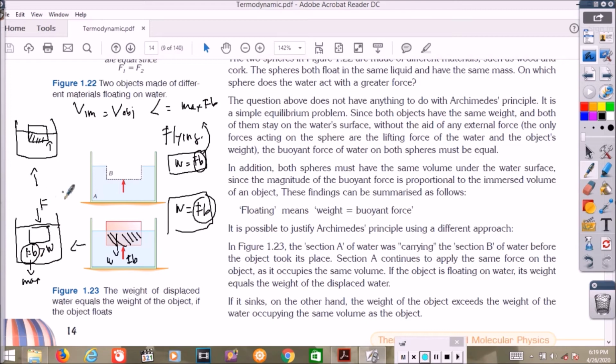After you put your hand away, the object moves up, because when completely immersed, the Fb is greater than the weight. At the top, Fb equals weight, but Fb is not maximum, because the volume immersed is only this part. Okay, you have to know about this.